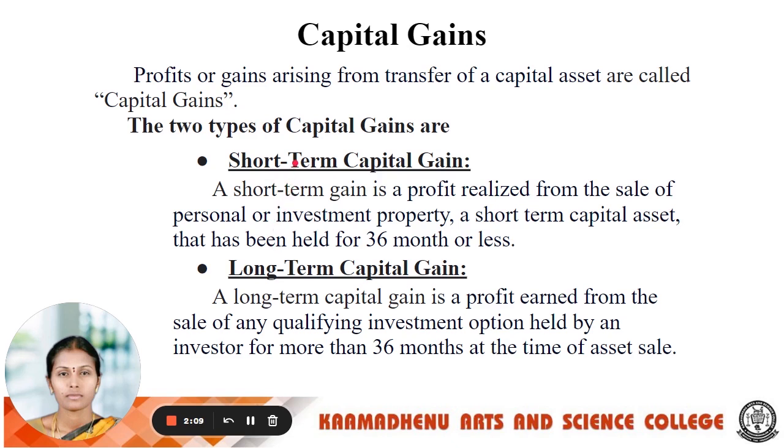First, we see the meaning of short-term capital gain. Short-term capital gain is a profit realized from the sale of personal or investment property, short-term capital assets that are held for less than 36 months. Next, we see the meaning of long-term capital gain. Long-term capital gain is a profit earned from the sale of any qualifying investment option held by the investor for more than 36 months at the time of sale of the assets.